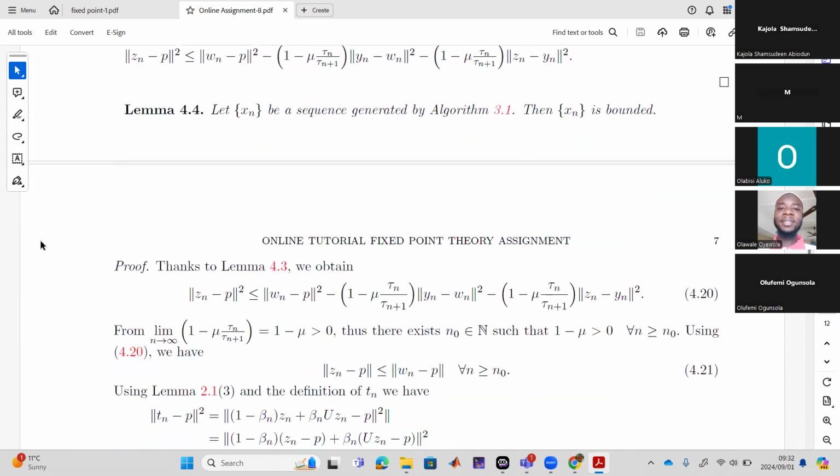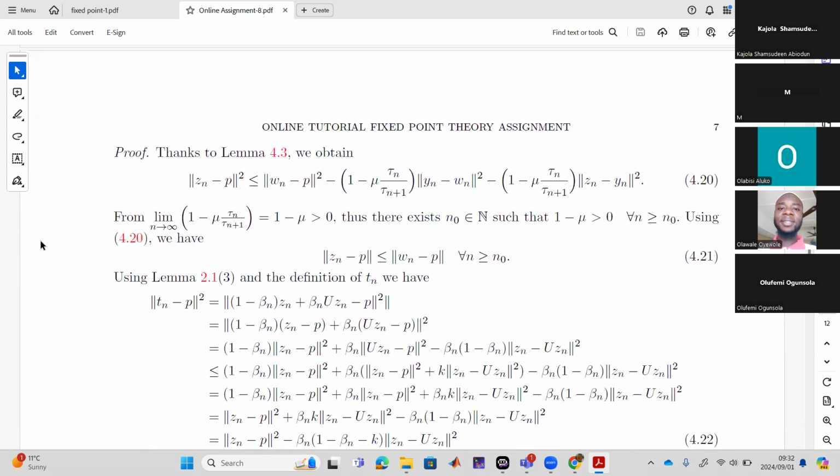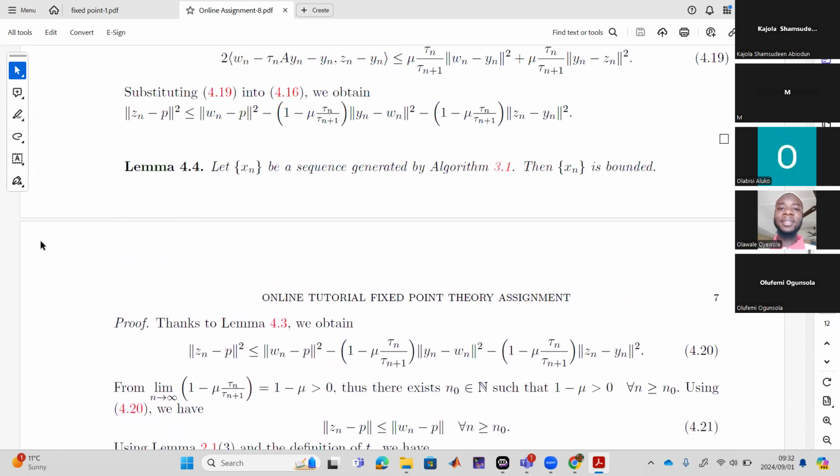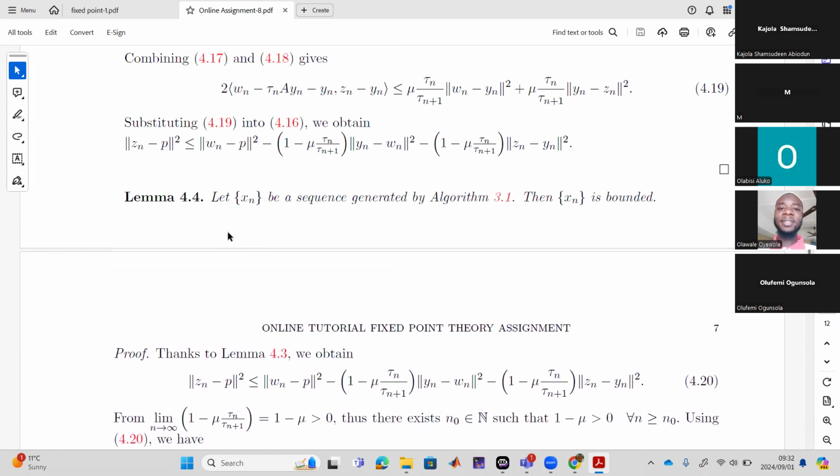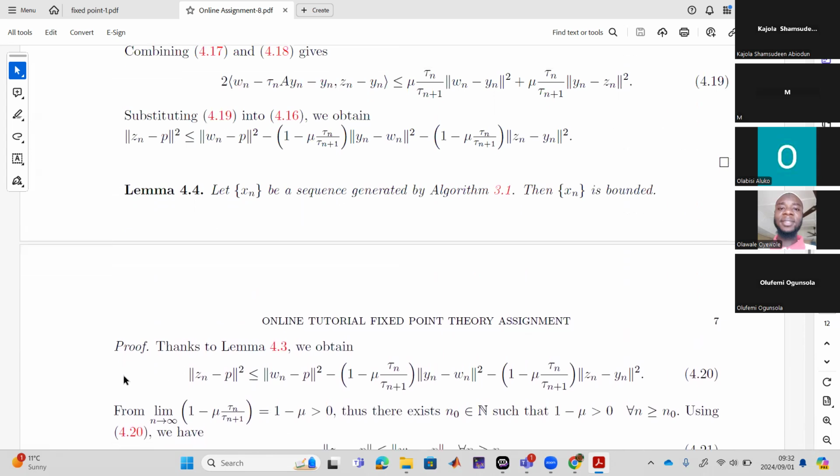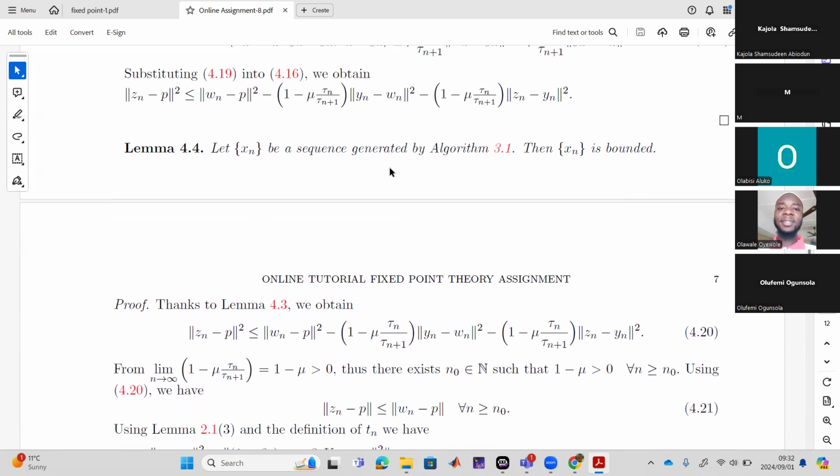Then we did the same thing. Now what are we trying to achieve? Here we want to show that it's bounded. So we started from that Lemma 4.3 above. We combine all. So from there, since this inequality holds, this is a positive number, this is a positive number, and this is also a positive number. That's what we've established here.